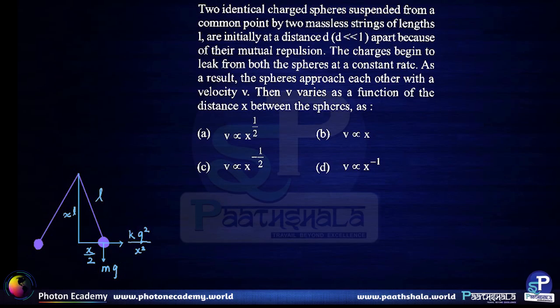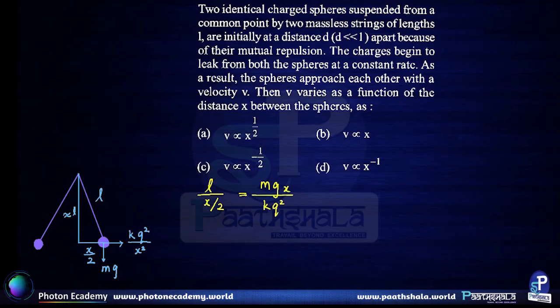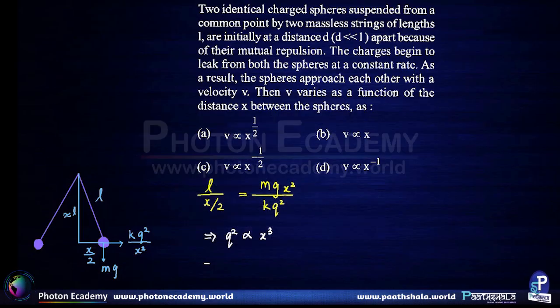So now we have the vertical force applied by the string would be proportional to L, and the horizontal force applied by the string would be proportional to x by 2. And this ratio is simply mg divided by kq square by x square. Therefore, we get the relation that q square is proportional to x cube, because all other quantities in this equation are constant, or q is proportional to x to the power 3 by 2.